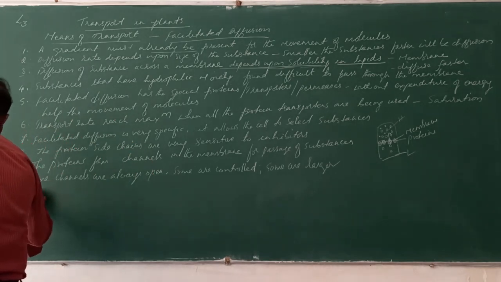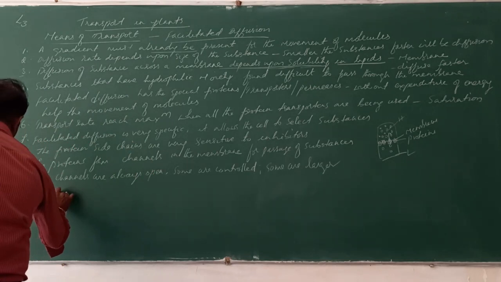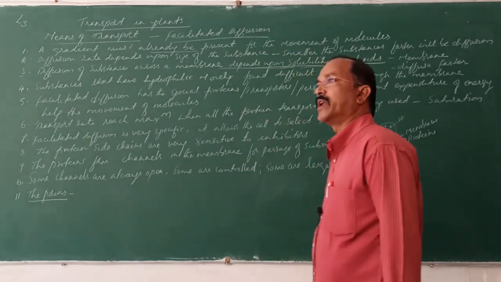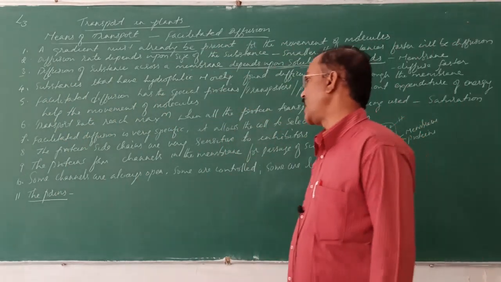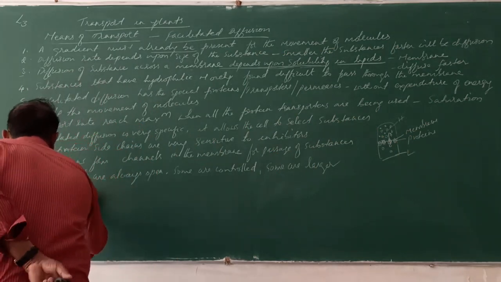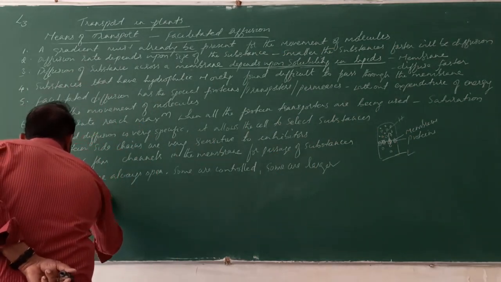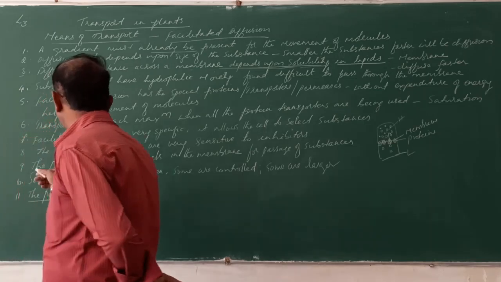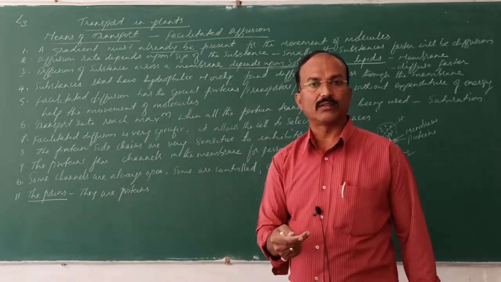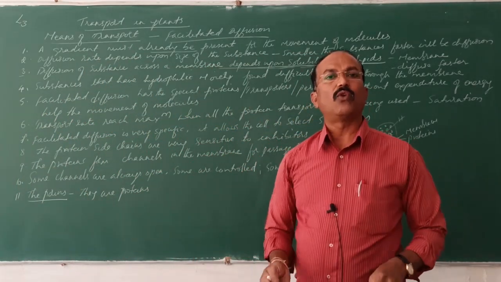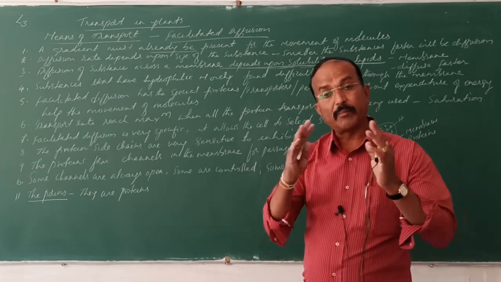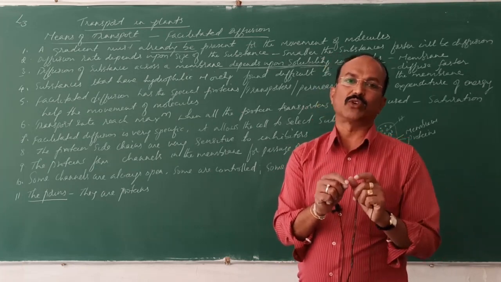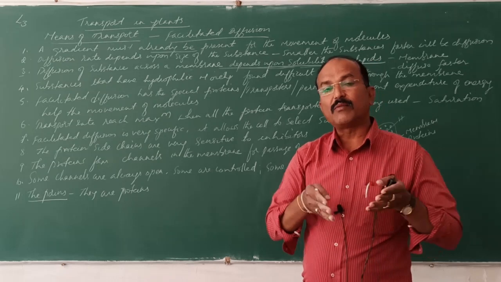Next point, the porins. Okay, what are these porins? The porins are proteins that form huge channels. Pore means a hole, not a big one. The membrane is very small, so in that membrane the proteins are still smaller, and these proteins form the channel.